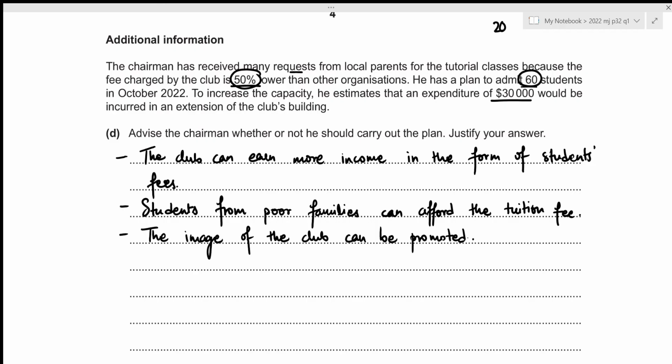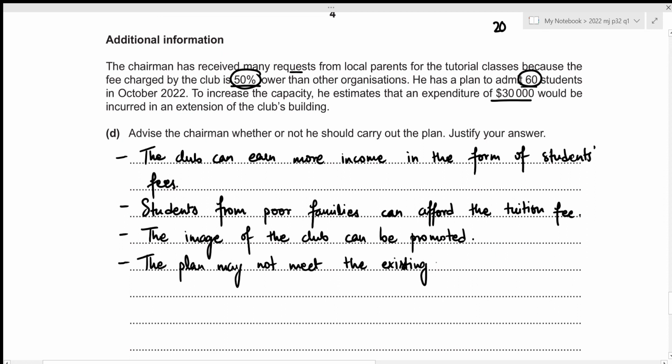Now let's move towards the reasoning against this plan. So the very first reason could be that the objective of this club may not align with this plan. This just means that the plan may not meet the existing objective of the club. Let's write it down. The plan may not meet the existing objective of the club.